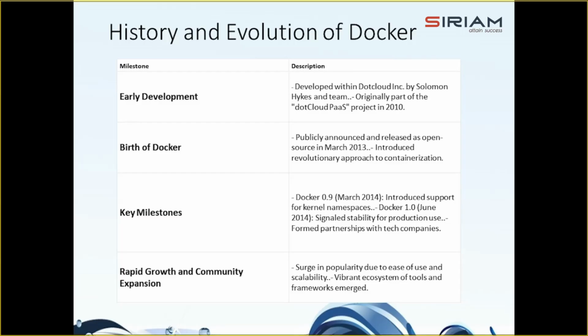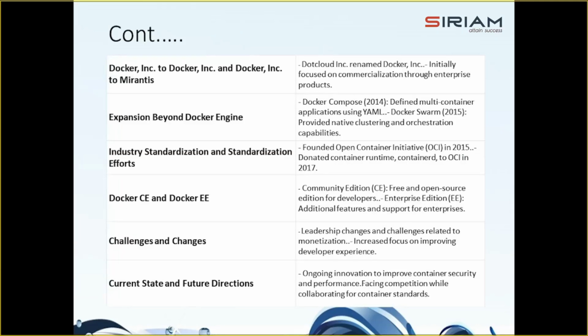And also Docker quickly gained popularity due to its ease of use, portability and even, you can say, scalability. And this popularity led to a vibrant ecosystem of tools, libraries and frameworks built around Docker, making it the go-to solution for developers and organizations across various industries. Right? So, how did the transition take place?